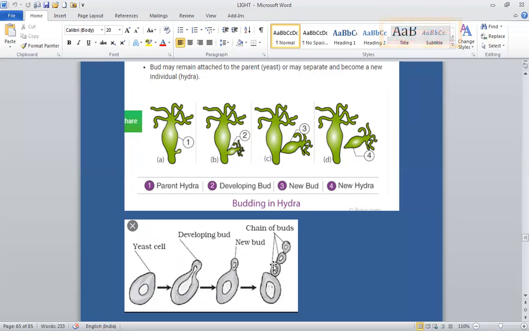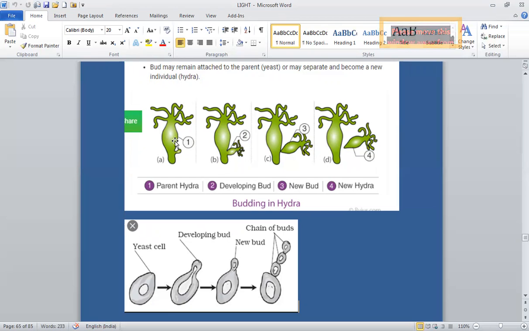We can also differentiate between binary fission and budding. In binary fission, the parent disappears, whereas in budding, the parent persists after budding. Then in binary fission, there is equal division of the cell, whereas you can see in budding, there is no equal division.